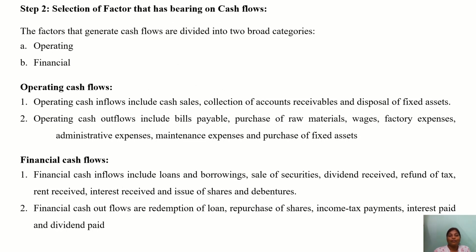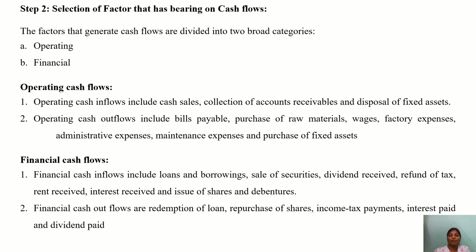Now step 2, we are going to select the factor that has bearing on the cash flows. If you see, we have two broad categories here, that is operating and financial. Operating cash flows generally involve the operating cycle, that is how you are converting your raw materials into sales, cash to cash. Cash is converted to raw materials, raw materials are processed, work in progress, then you have finished goods, then it goes for the sales, then it goes to the debtors, then it goes for the cash, that is realization of cash. So generally we talk about the operating cycle when we are talking about the operating cash flows.